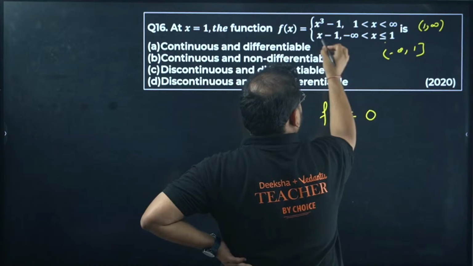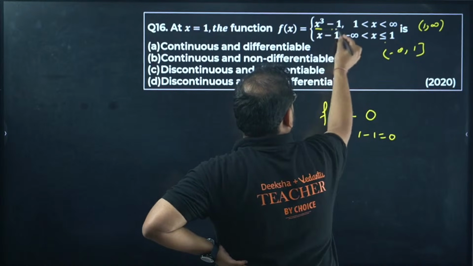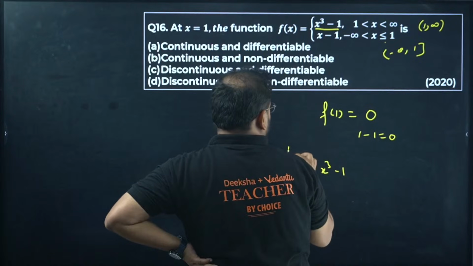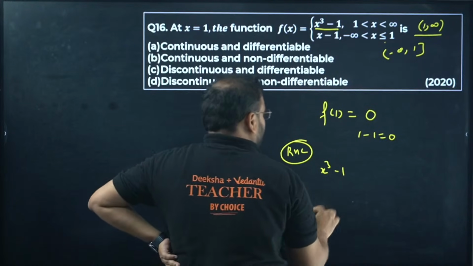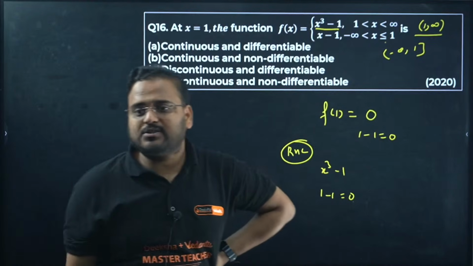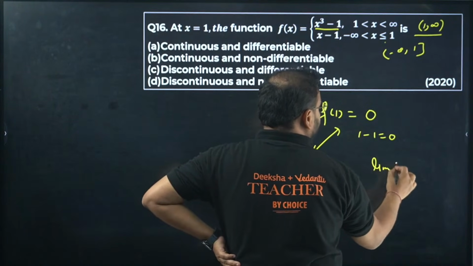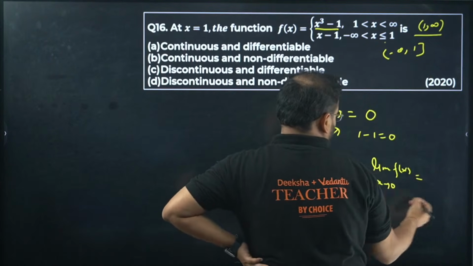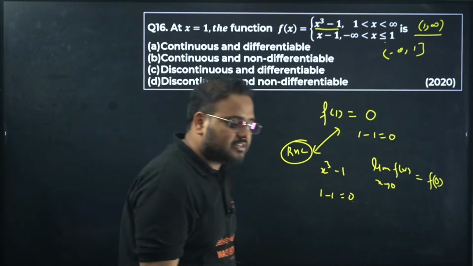So f of 1 is coming as, if you put x minus 1, it will become 1 minus 1, which is 0. And what about the limit? You have to choose this condition, x cube minus 1. This is 1 to infinity, so this is going to be the RHL. Apply this condition, you get 1 cube minus 1, which is 0. These values are equal, which means the limit of the function as x tends to 0 is equal to f of 0. Hence the answer is continuous. The given function is continuous.